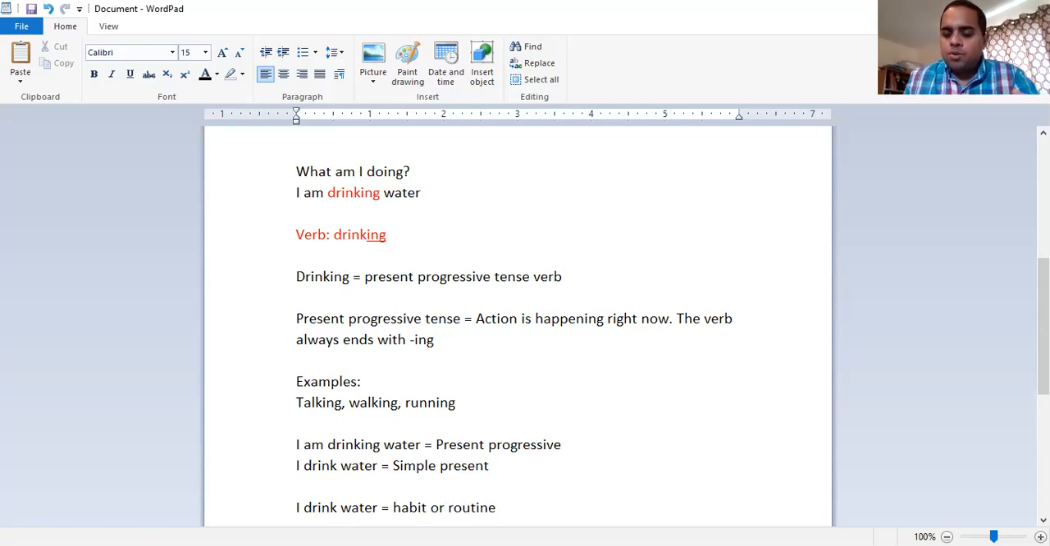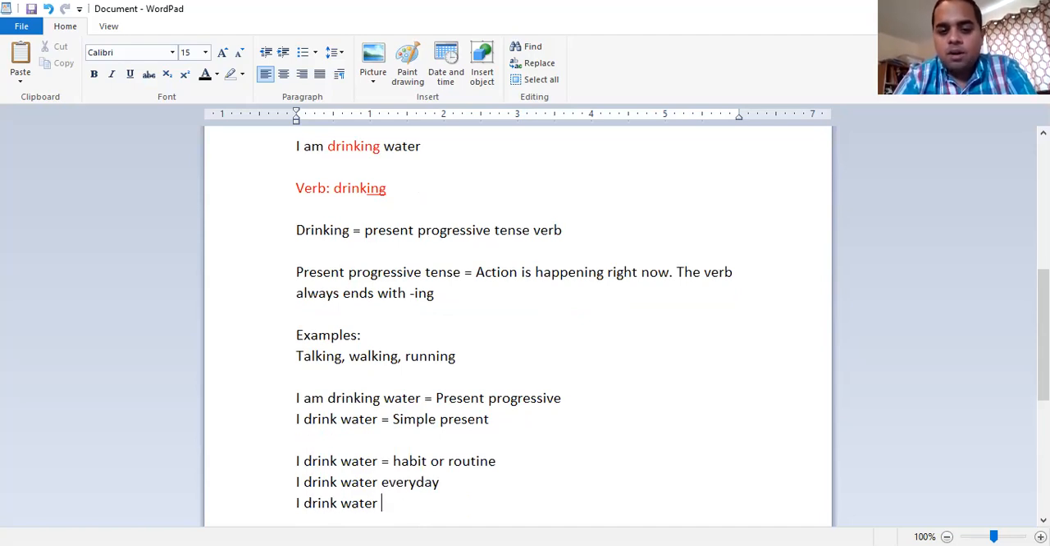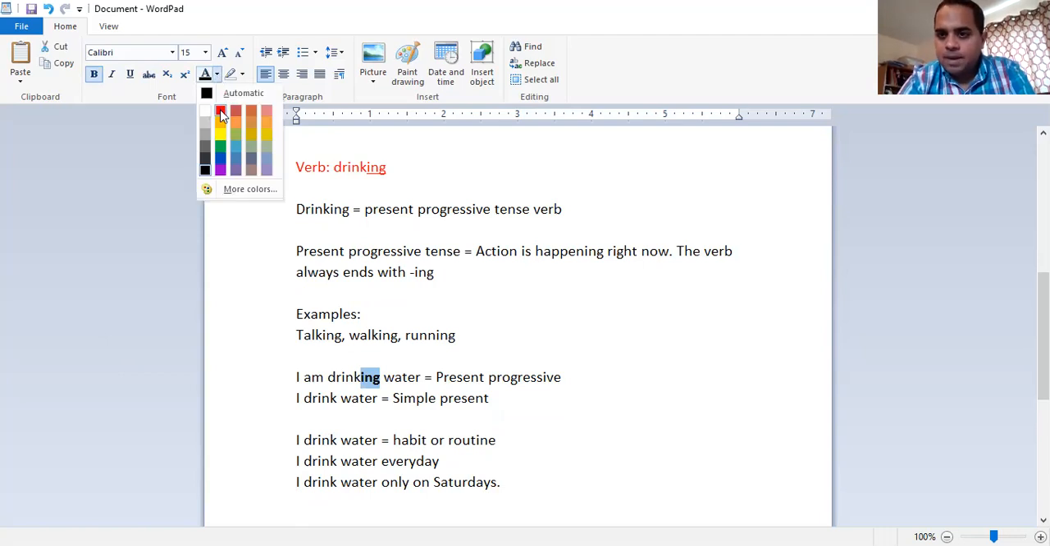A habit or a routine is something you do every day. I drink water, but that doesn't mean I'm drinking water right now, okay? You can say, I drink water every day. I drink water only on Saturdays. But you see, I drink water is present simple. There's no ing with the verb. However, present progressive, you must use ing with the verb, okay? Any questions about this?